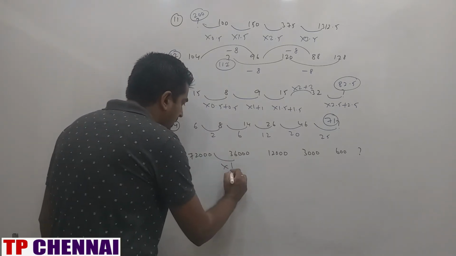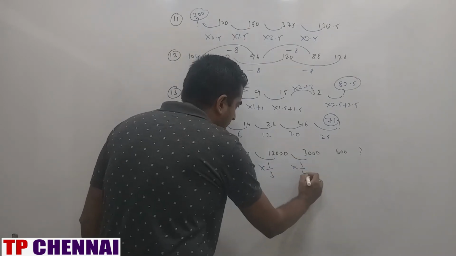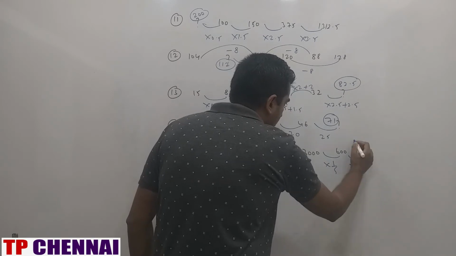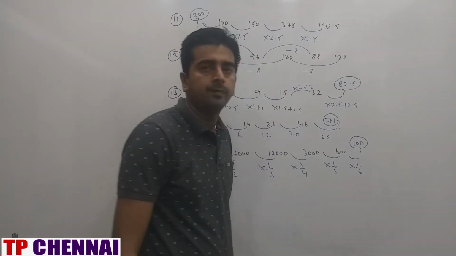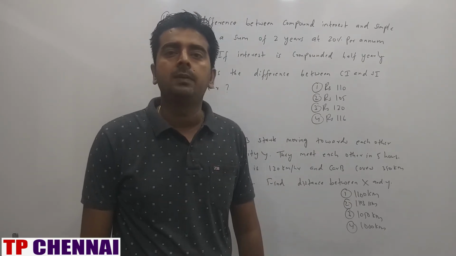This is into 1 by 2. This is into 1 by 3. This is into 1 by 4. This is into 1 by 5. This will be into 1 by 6. What is the answer? 100. So I hope you are clear with missing number series. Now we will start with arithmetic.